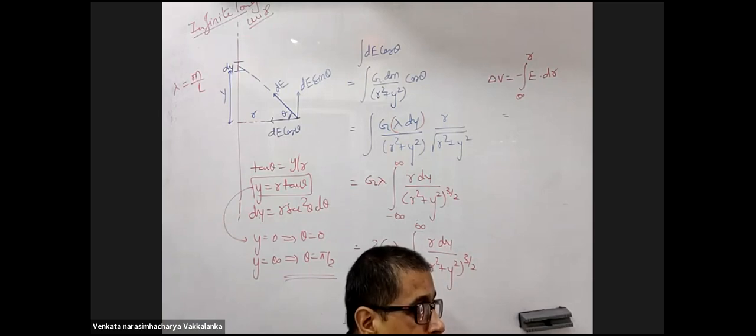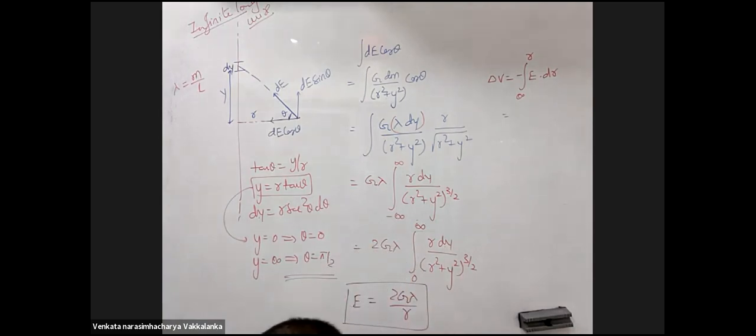Sir, why did 2 come in front of G lambda? Minus infinity to plus infinity, I changed it to 0 to infinity. So I multiplied by 2. Okay, okay.